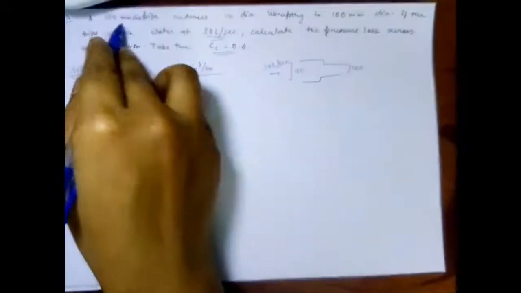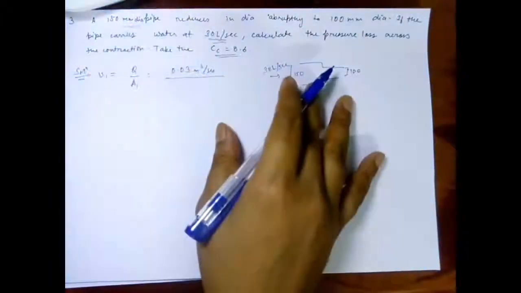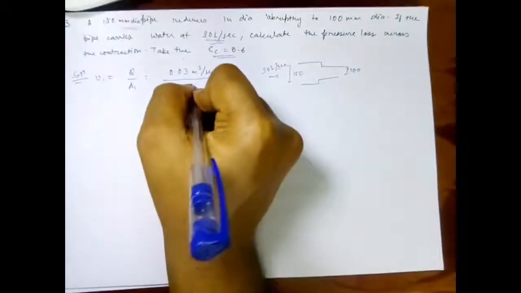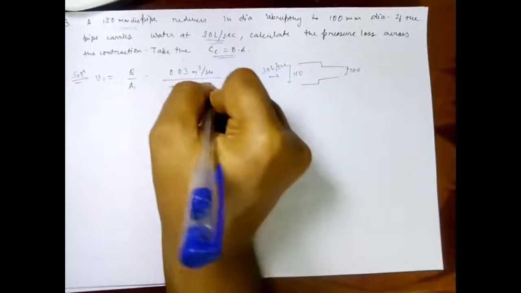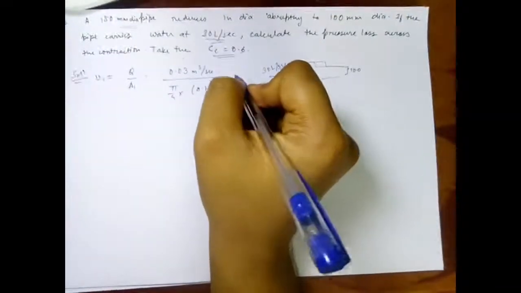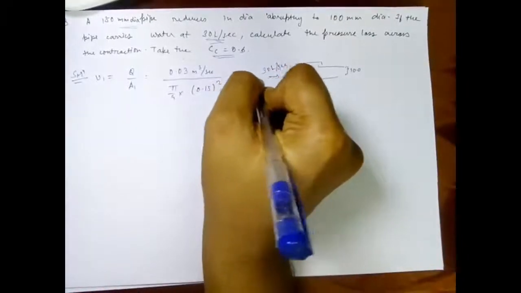The diameter is given as 150 mm, so the area will be pi by 4 times 0.15 square, and thus V1 is equal to 1.697 meters per second.